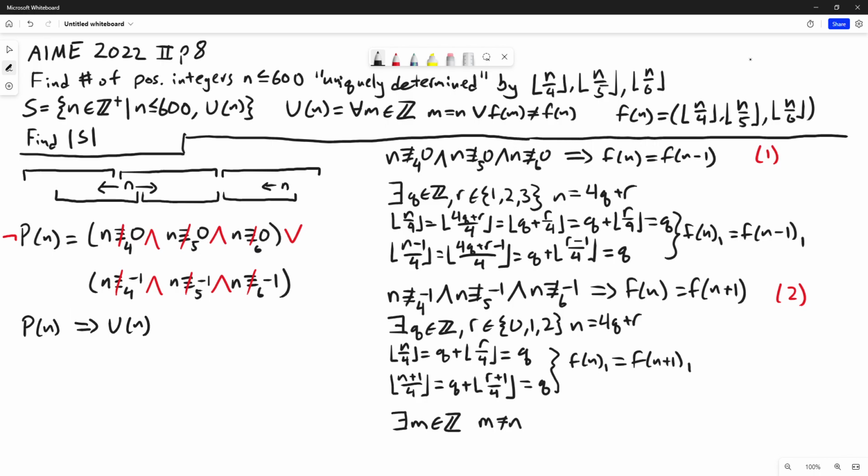In case 1, we're going to let m equal n minus 1, and in case 2, m will be n plus 1. But in either case, there is an m different from n with f of m equals f of n. And this is exactly the negation of u of n. So we should be happy because we've shown the other direction of this implication now.